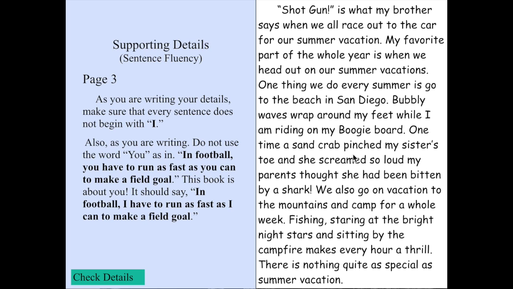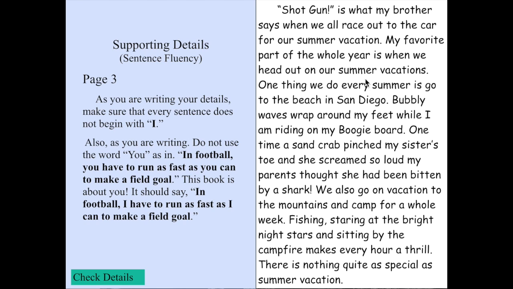One time a sand crab pinched my sister's toe and she screamed so loud my parents thought she had been bitten by a shark. We also go on vacation to the mountains and camp for a whole week. Fishing, staring at the bright night stars, and sitting by the campfire makes every hour a thrill. There's nothing quite as special as summer vacation.